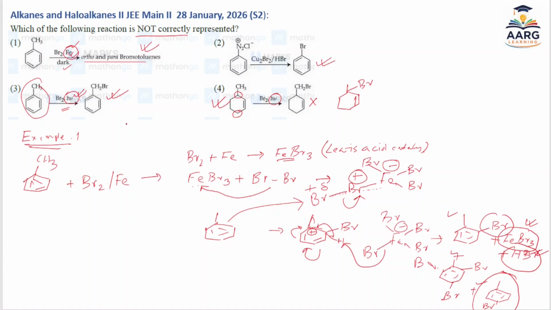The second part, I am not going to discuss because this is a very well-known reaction and it is well mechanized. So next is this one. This is also a well-known reaction. Bromine in presence of UV light gives bromine free radical, and this bromine free radical on reaction with CH3